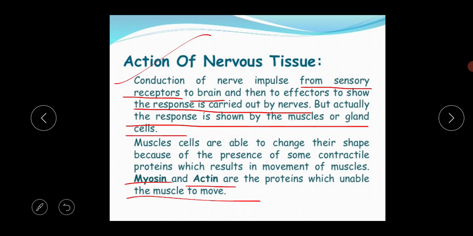So this is the last topic for today's class. In our next class we will discuss the brain structure. And from this video we came to know the structure and function of the neuron, and the reflex action and reflex arc, how nerve impulse actually travels. So this is today's class topic.